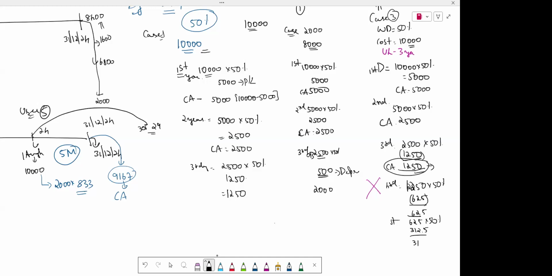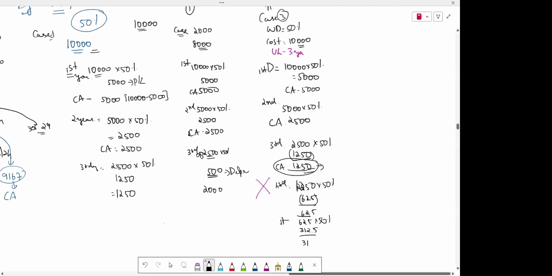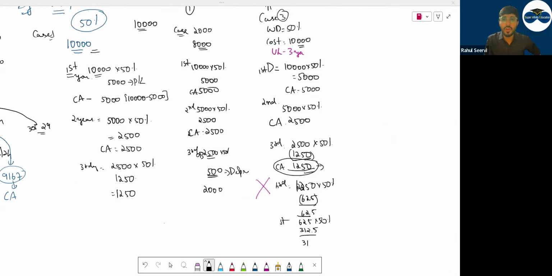Sir, can you please explain case 3 again? I was disconnected. Okay. In case 3, what did you do? You recorded depreciation for each and every year, first year, second year, third year, fourth year. WDV will keep on continuing until you get 0: 25%, 25%, 25%, 25%. But the directors are saying that we can only use this asset for 3 years, not more than that. So the depreciation should also be charged for the useful life. What is the useful life? 3 years. So completely charge the depreciation until the third year.